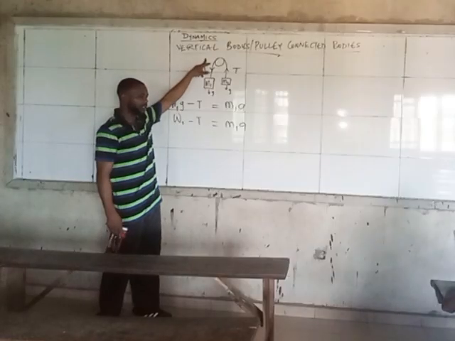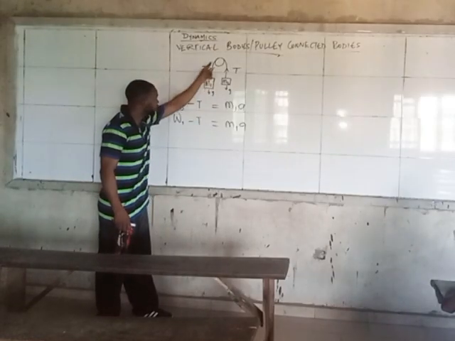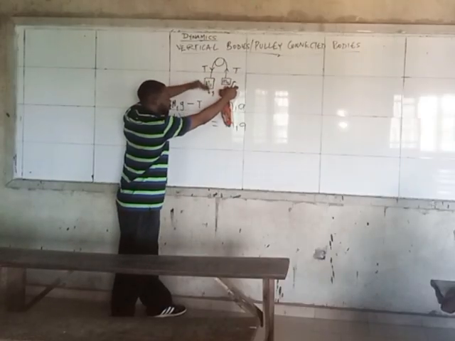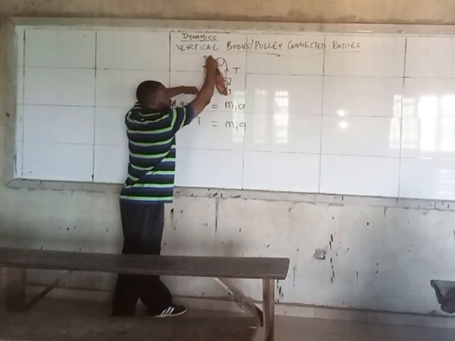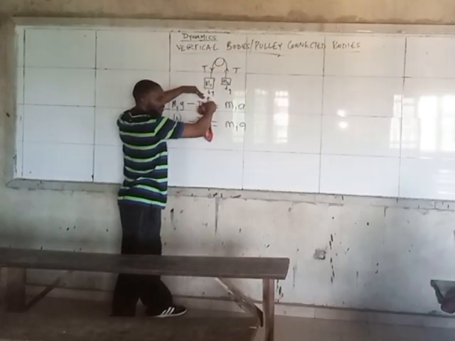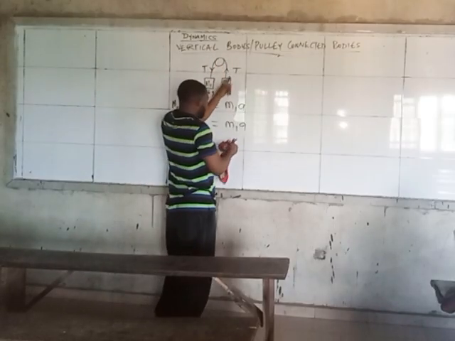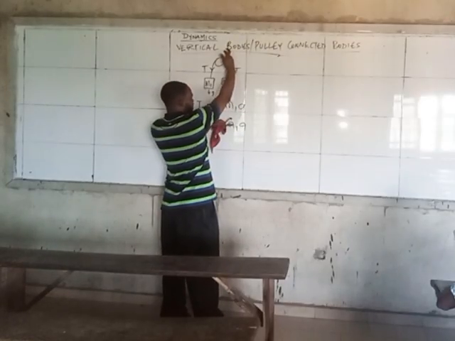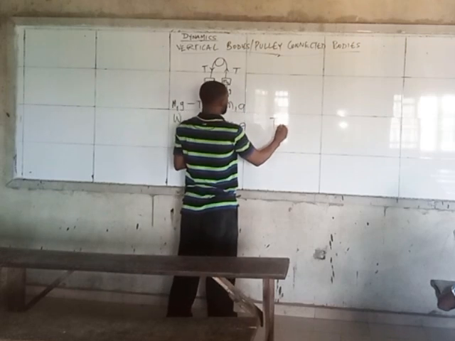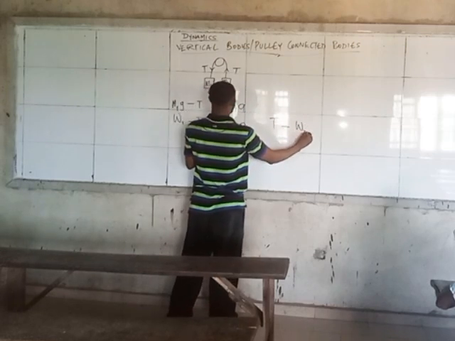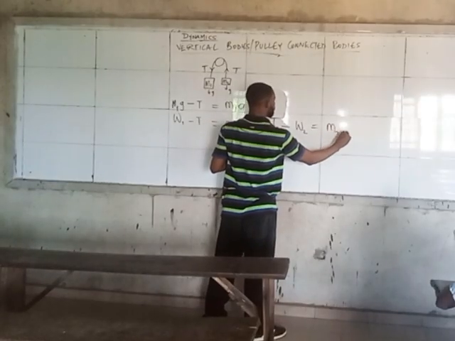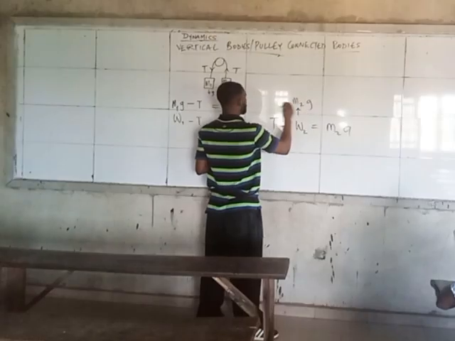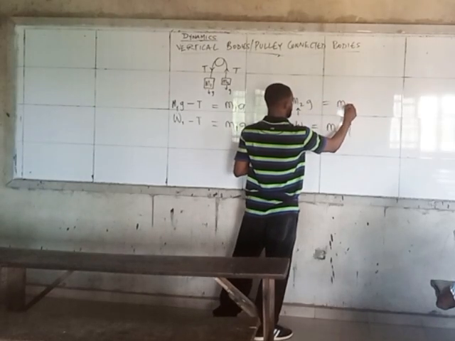So the bigger body is pulling this. Tension in this case is the backward force, because as it's pulling, this one is exerting weight on it, but because it's more, it's going this way. So the tension wants to go this way while the weight is dragging it down. But for this particular body, the tension is going up, the tension is more, while the weight is less. So it's going to be T minus the weight of the second body equals M2A. And this is the same thing as saying T minus M2G equals M2A.